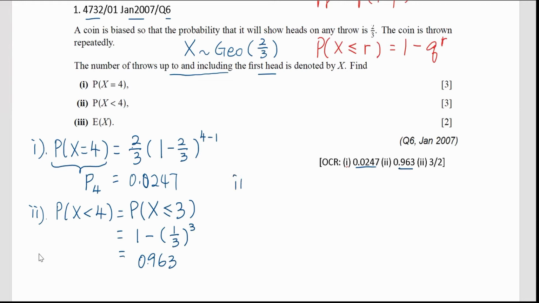Now part 3. Part 3 is asking you to find E of X. E of X is the mean, right, or expectation, and is given in your formula list. The expectation for the geometric distribution is as simple as 1/P. So for this case, 1 over the P is what? 2/3. So 1 over 2/3, and hence the E of X is 3/2. Right? That's it.